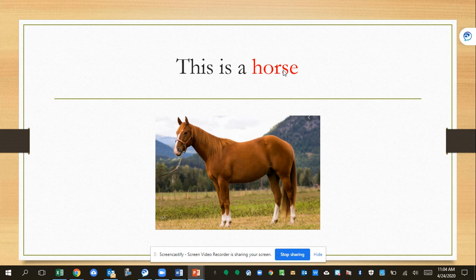This is a horse. You say it. A horse has hair and fur. A horse has 4 legs and a long tail.